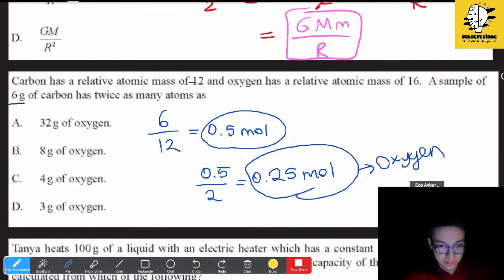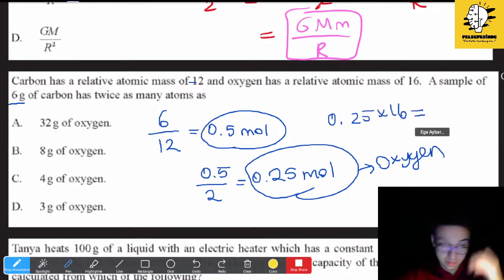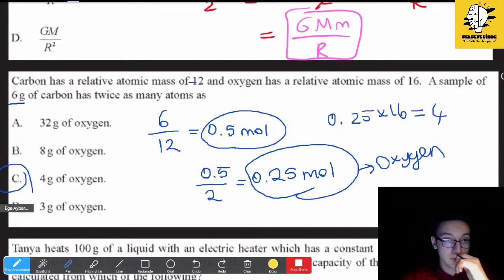Then we multiply this mole number with oxygen's relative atomic mass. When we do that, we find it. There you go.